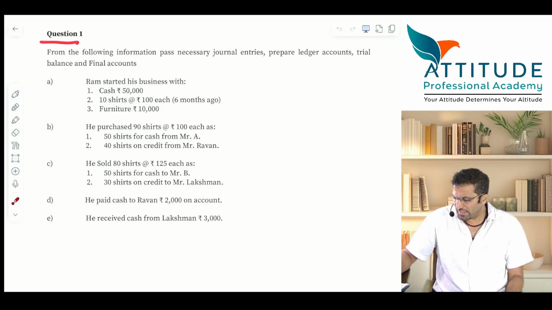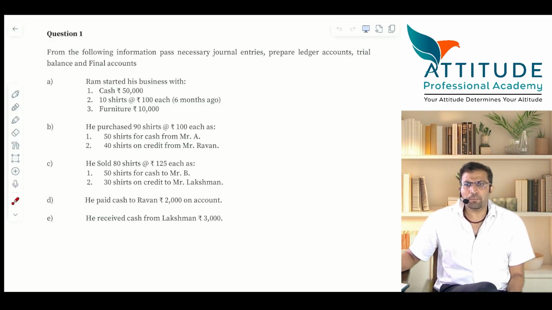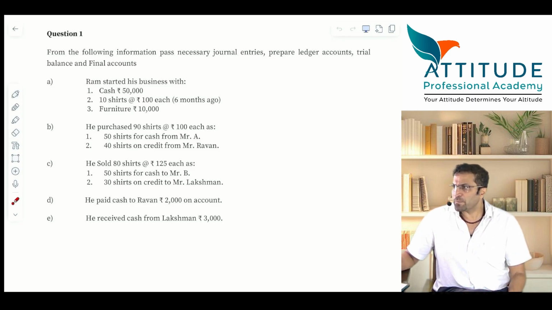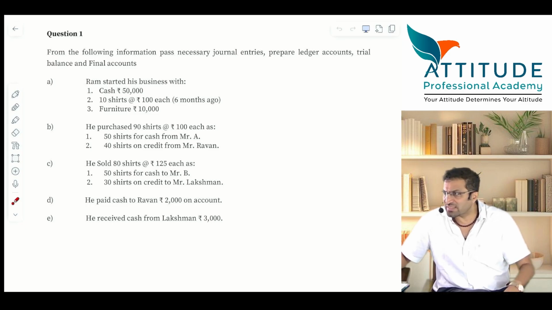This question number 1, we have already passed the journal entries, correct? With the help of that, we prepared the ledger accounts, then ledger posting, then ledger balancing, then trial balance. And with the help of trial balance, we passed the closing entries, yes. And then we prepared what? Final accounts, that is trading account, P&L account and balance sheet. Okay. Now guys,